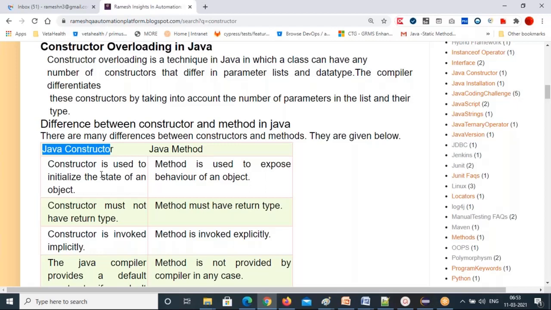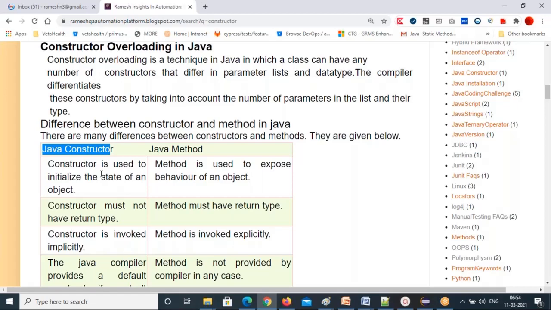A method is used to write the behavior of an object. You write the behavior of an object inside the method. A constructor must not have a return type, but a method must have a return type. A constructor is invoked implicitly, but a method you have to invoke explicitly.